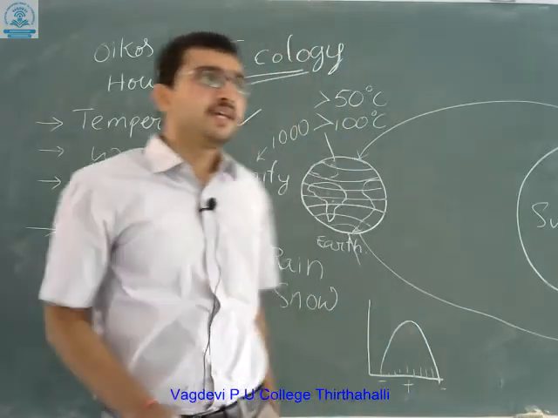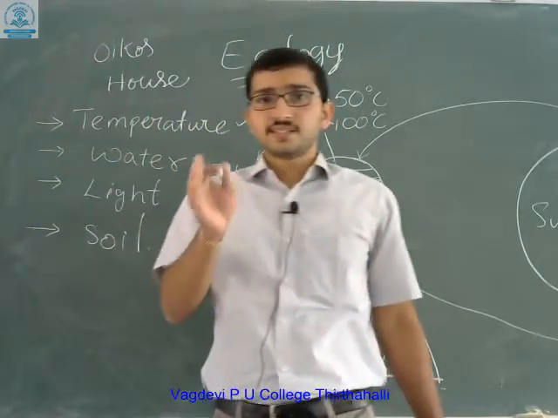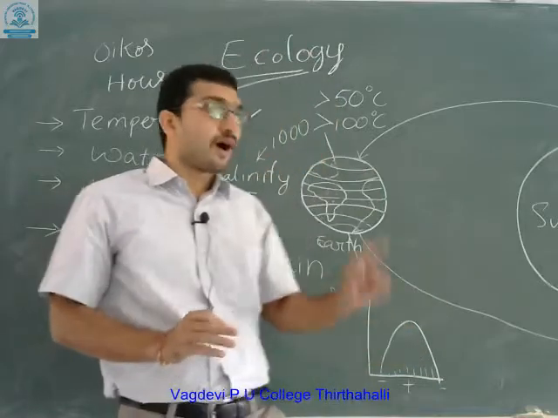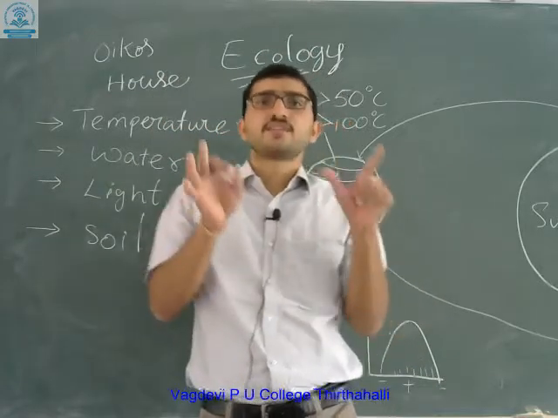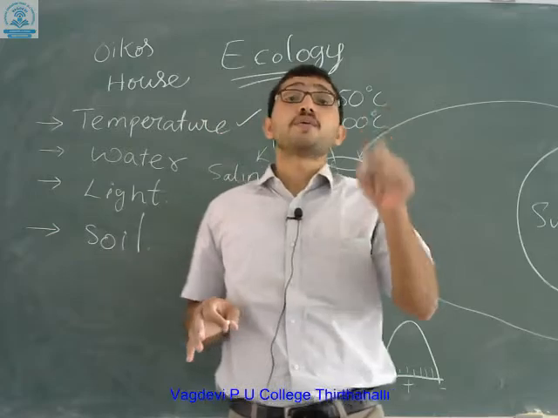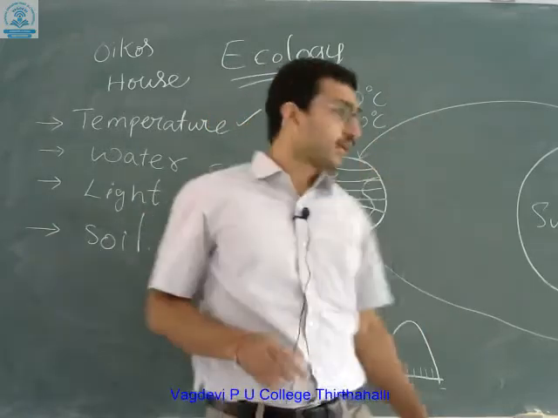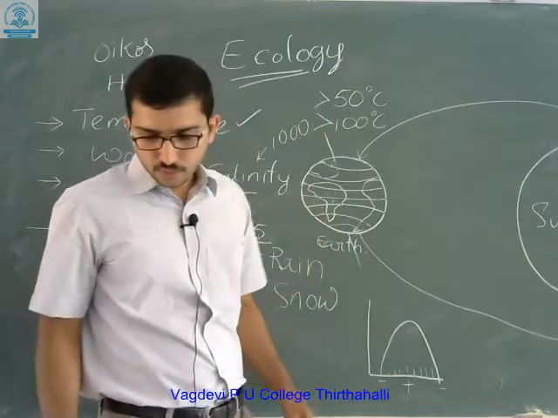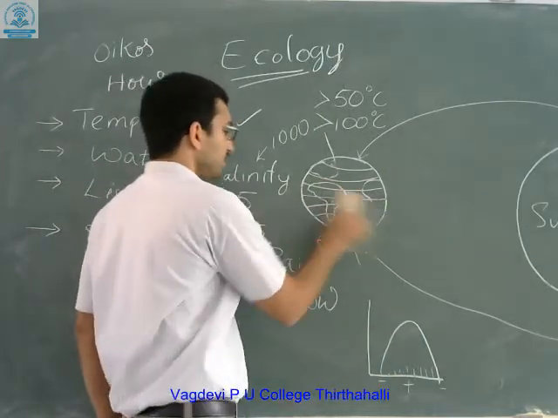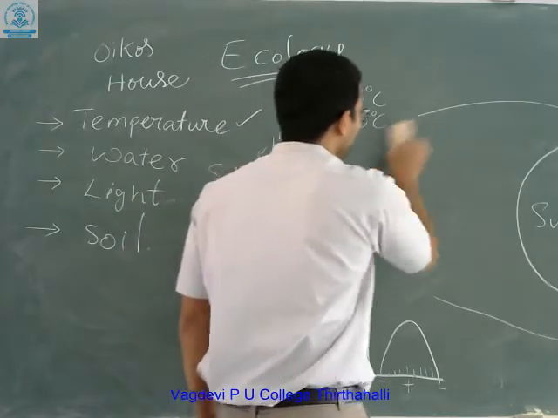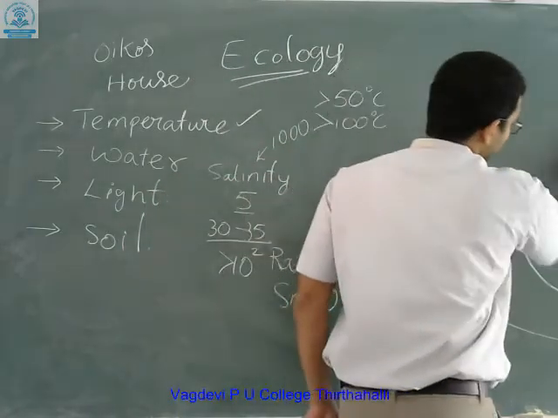So if some organisms are able to sustain high temperatures, such organisms are known as eurythermal.